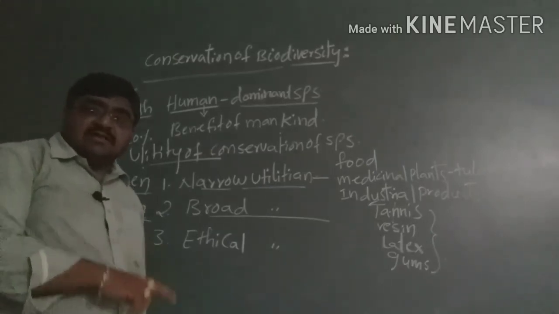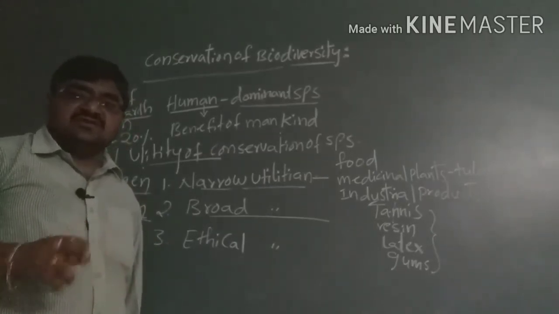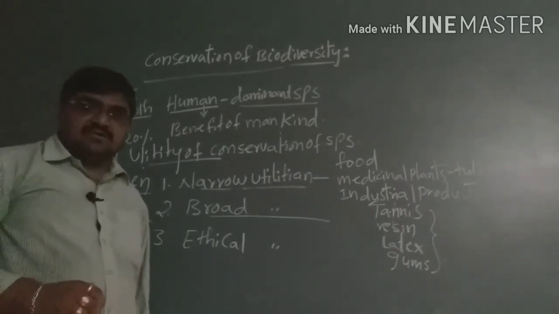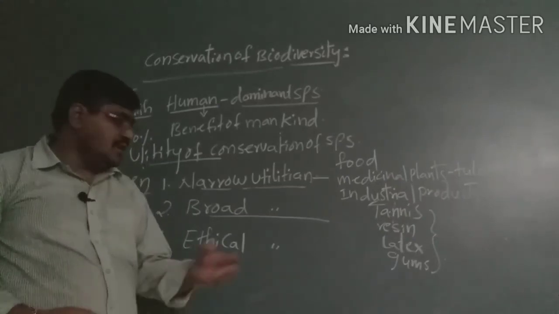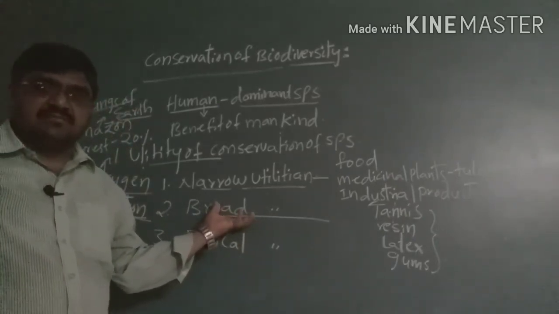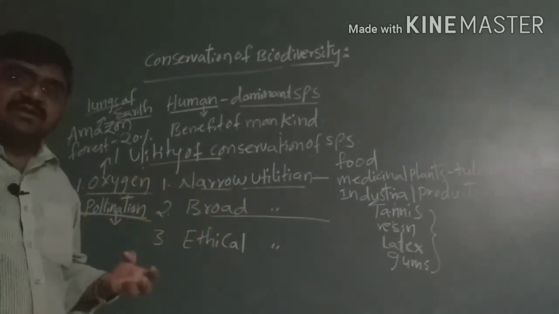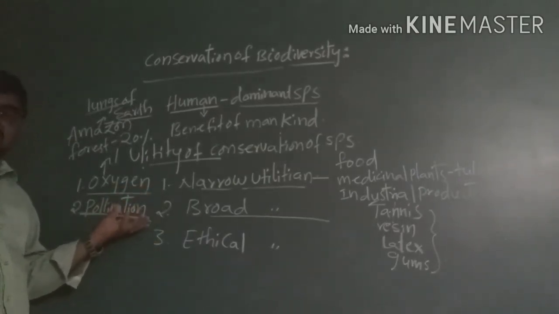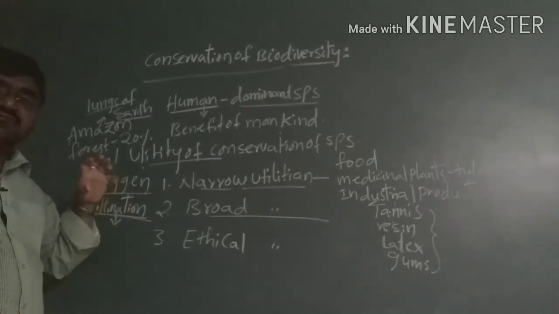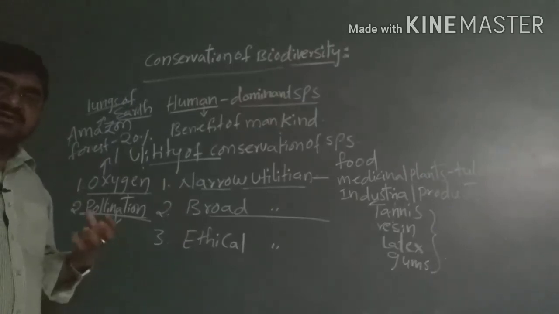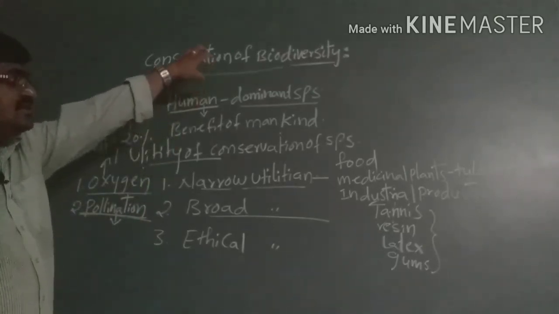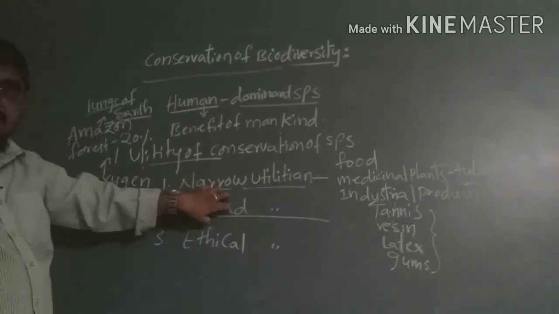And the second one is pollination. Pollination means the transfer of pollen grains from the anther to the stigma of the flower. When pollination takes place, plants benefit and animals are also benefited, as animals get a sufficient amount of food from the plants. When pollination takes place, fruits and seeds are formed, so that we get the essential elements for the conservation of species, through the broad utilizations.